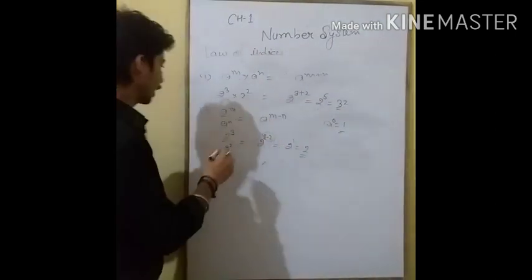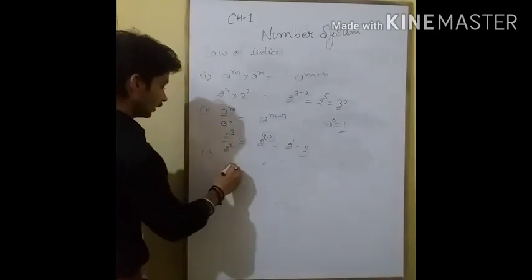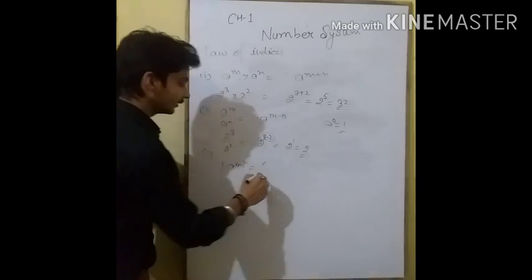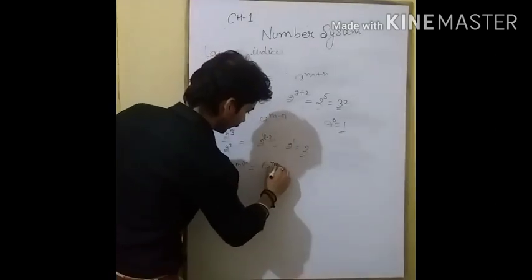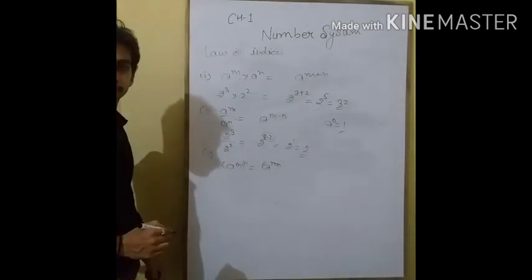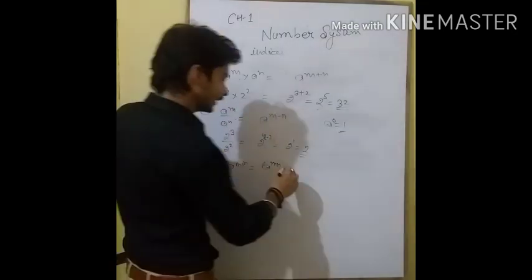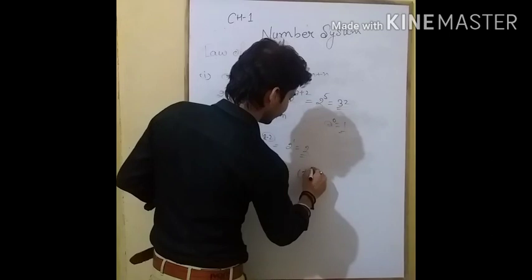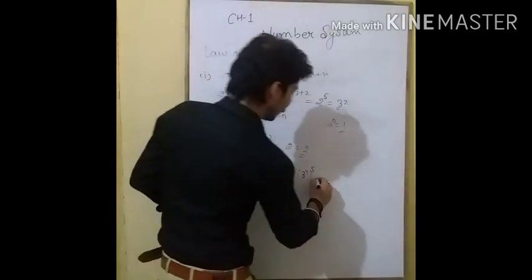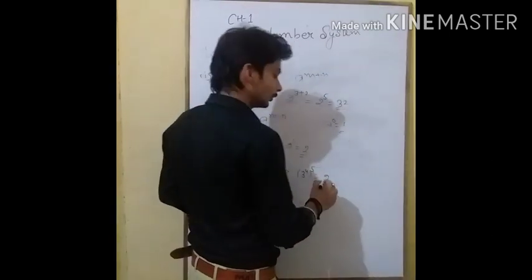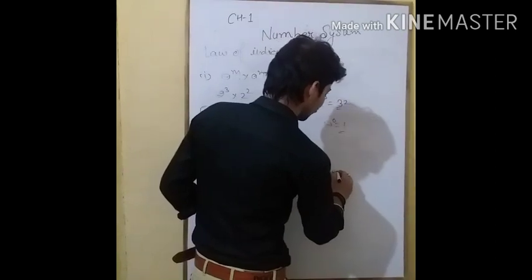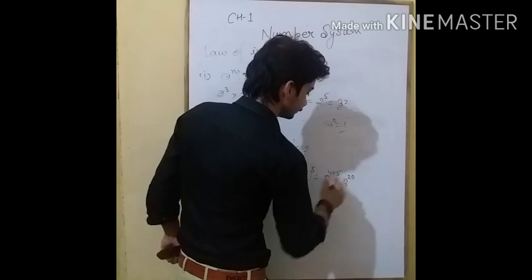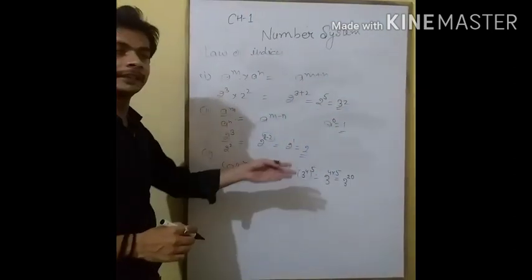Now the third law is a to the power m, whole to the power n, then it will be a to the power m multiplied by n. For example, 3 to the power 4, whole to the power 5, then it will be 3 to the power 4 multiplied by 5, and we get 3 to the power 20. And now expand it and get the result.